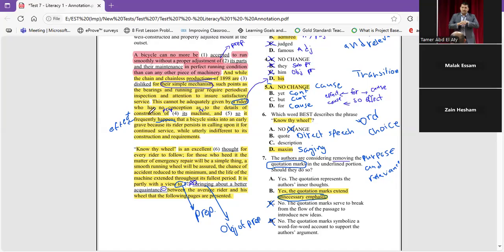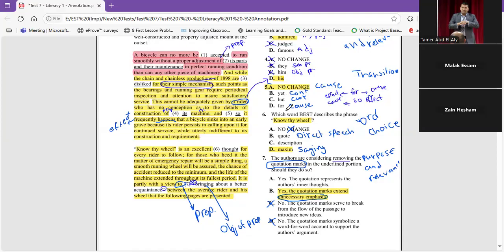And it frequently happens that a bicycle sinks into an early grave because its rider persists in calling upon it for continued service, while utterly indifferent or careless to its construction and requirement." So here it's a cause and effect relationship. So I'm going to delete B and C. So now I'm between A and D.